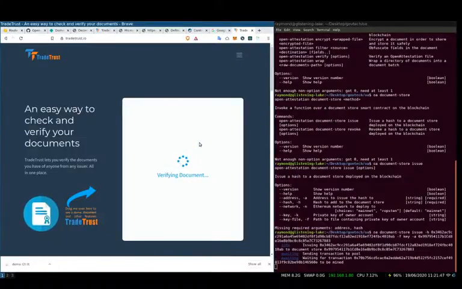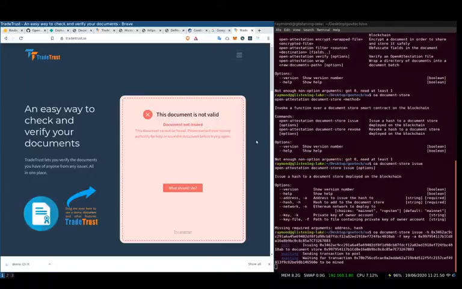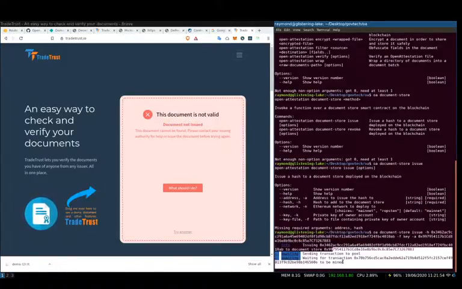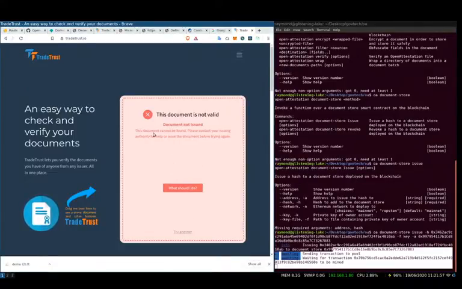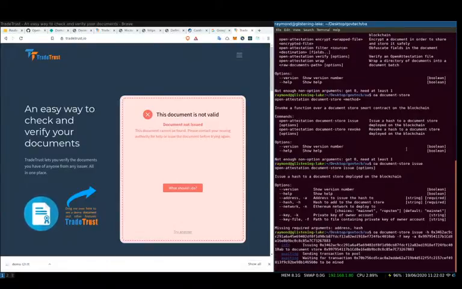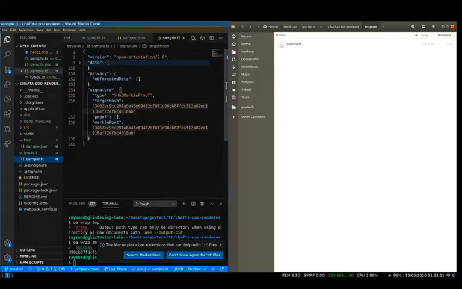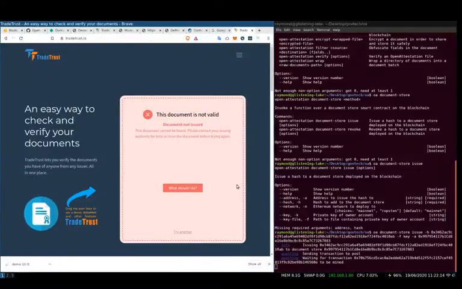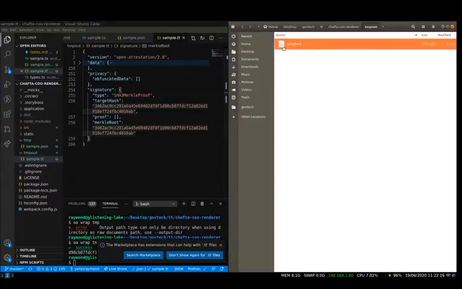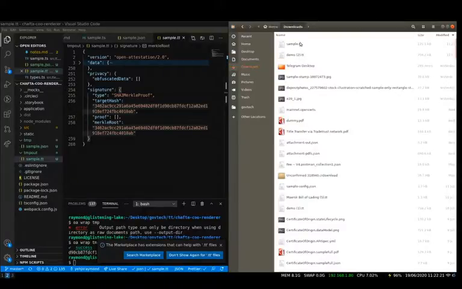So if we were to do it now, you can see that the document is not issued because we are still waiting for the transaction to go through. So let's wait a while more for this transaction to be mined, and we'll look at it again. While waiting, let's move this to my download folder, because I want to show something else.